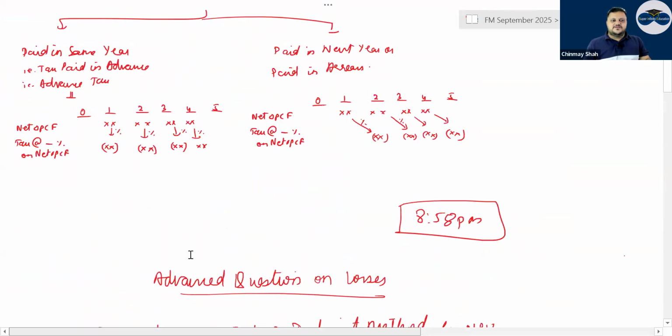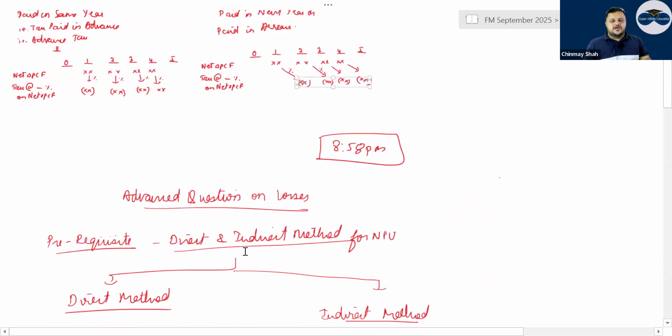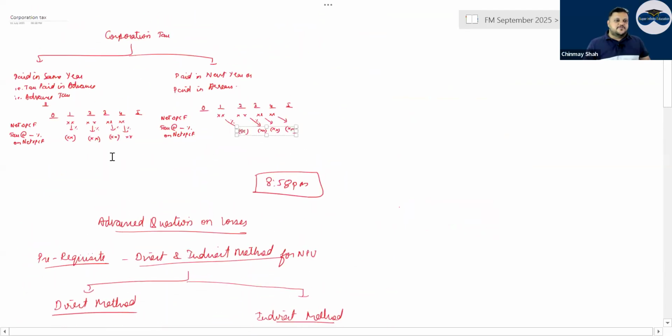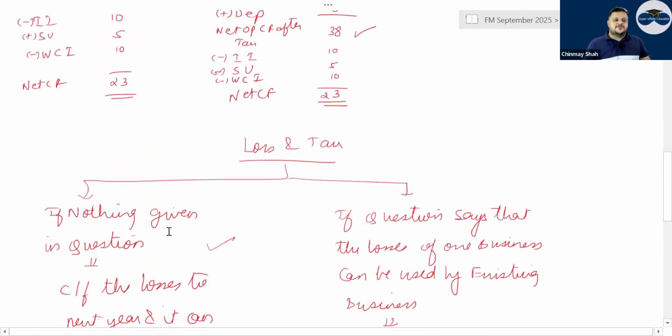So tax paid in the same year in which income is earned, then this is the net operating cash flow. On this, tax will be paid in the same year, correct? And if it is in arrears, right? Then tax payment will be in arrears. There is not a loss, but if there are losses, correct? Losses, that means net operating cash flow is negative, correct? In that case, what will happen?